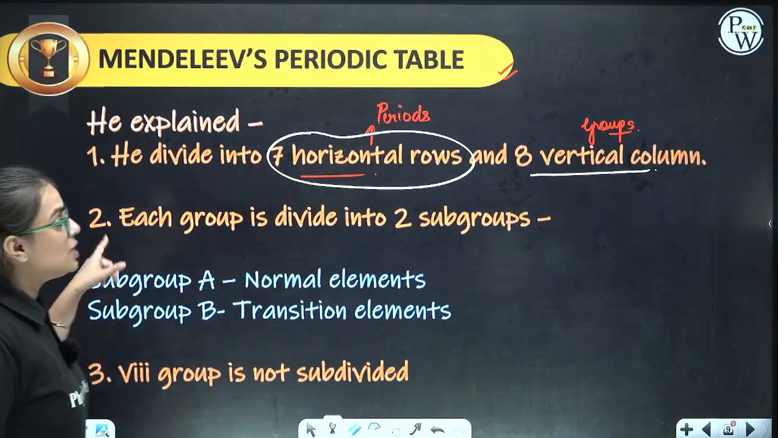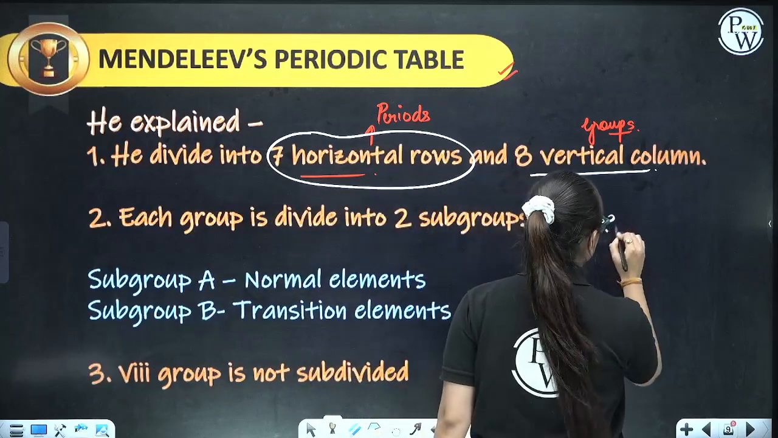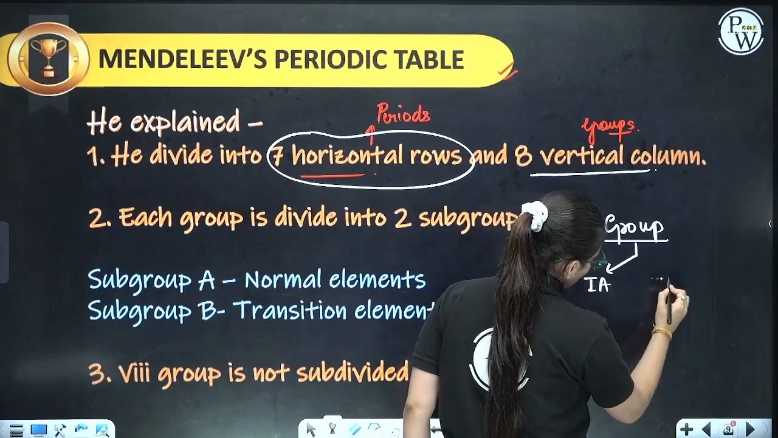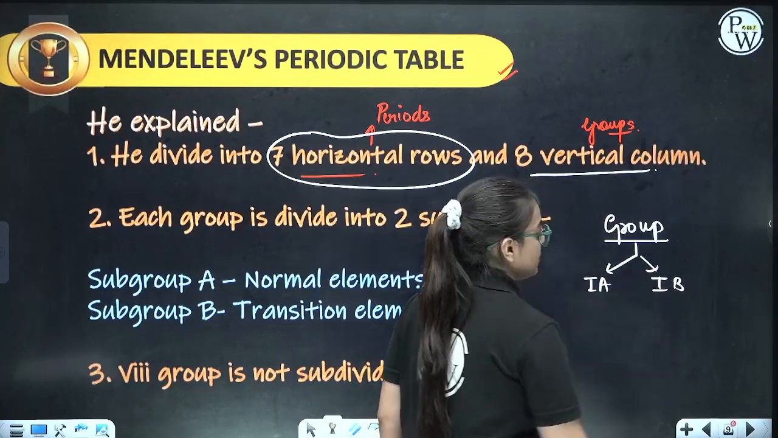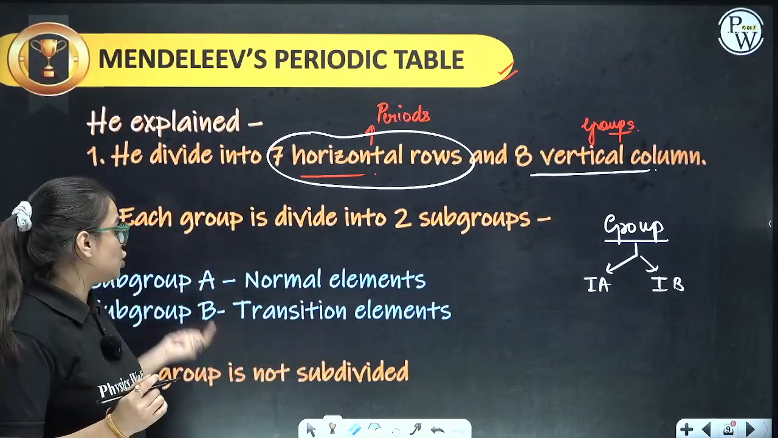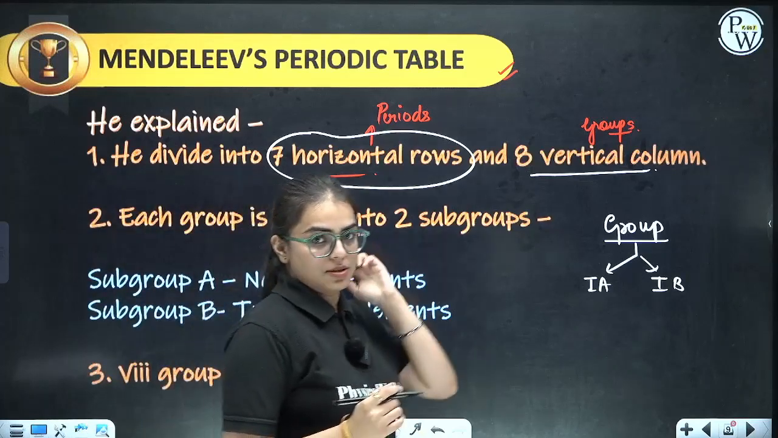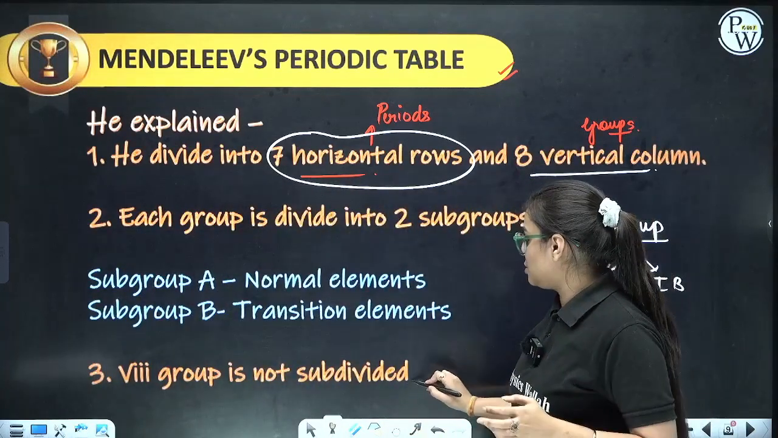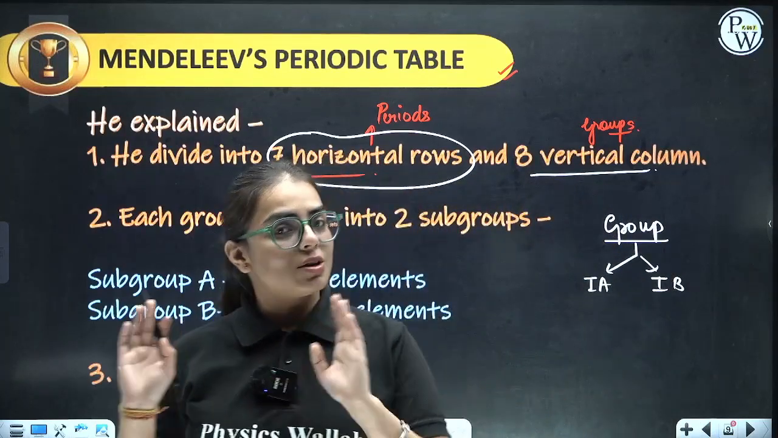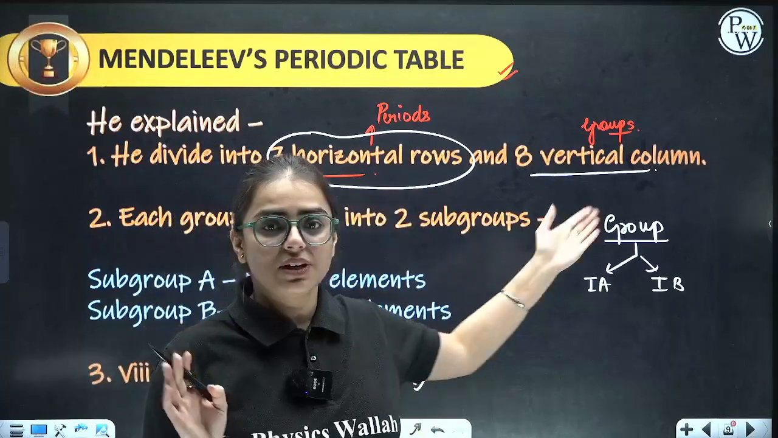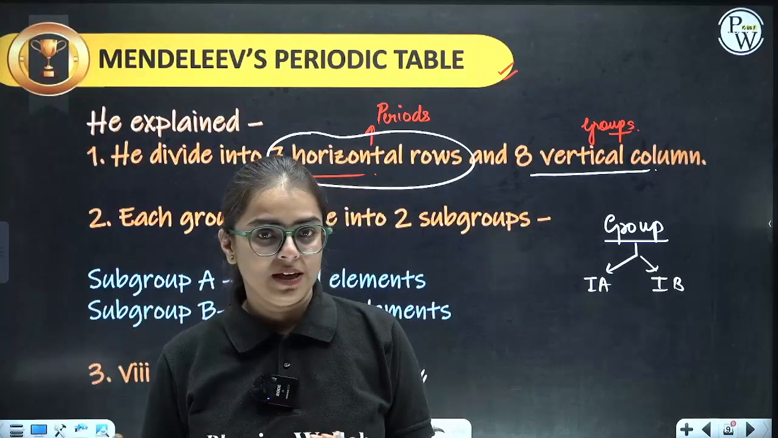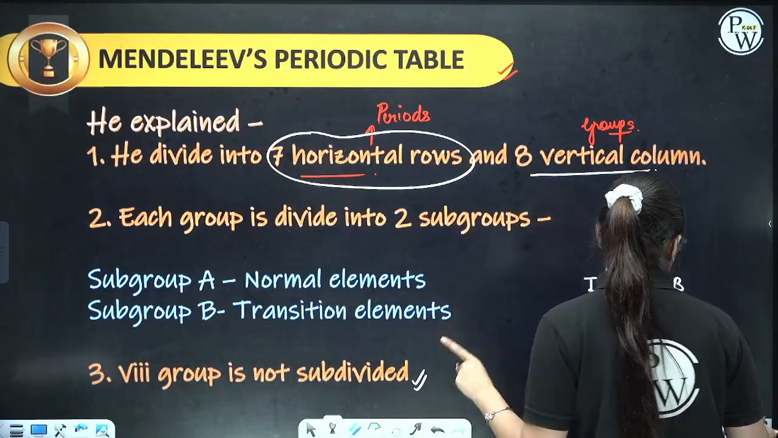Now, each group, students, is further subdivided. For example, 1A, 1B, in such a way. Group A basically represents normal elements. Group B basically represents the transition elements. Clear, everyone? Now, the 8th group was not subdivided. Group 1st to group 7th were divided into 1A, 1B, 2nd A, 2nd B, 3rd A, 3rd B and so on.